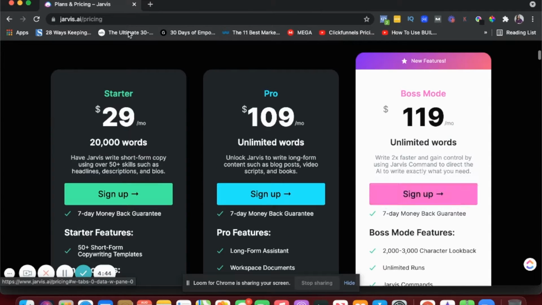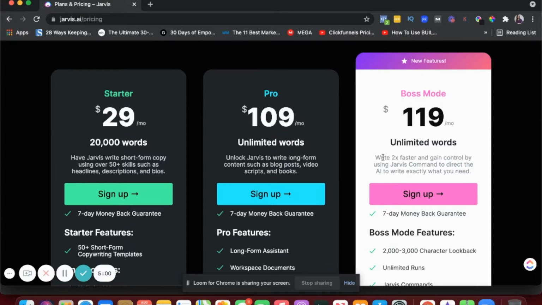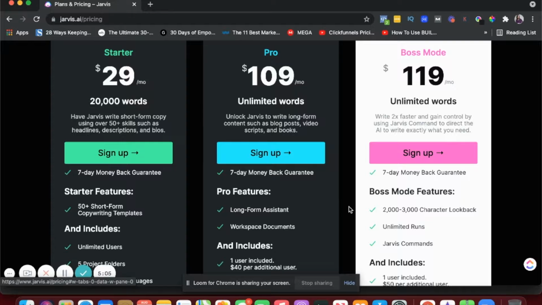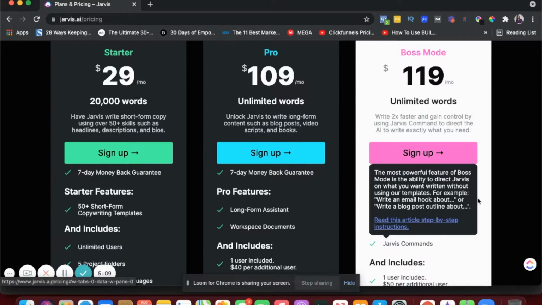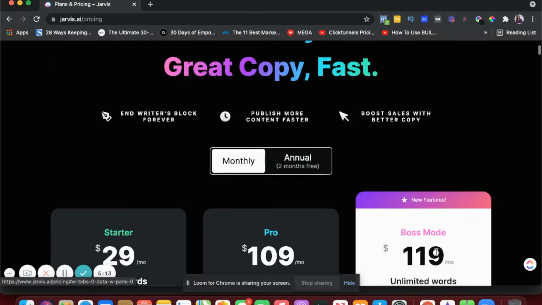So definitely there is a basic price point at $29 a month. But if you're into blogging and you want to use this to help you with blogging, then I would highly suggest going with the boss mode, because there's only a $10 difference between these two plans. But this one does have additional features, which are character look back, commands, and unlimited runs, right? So definitely check this out.